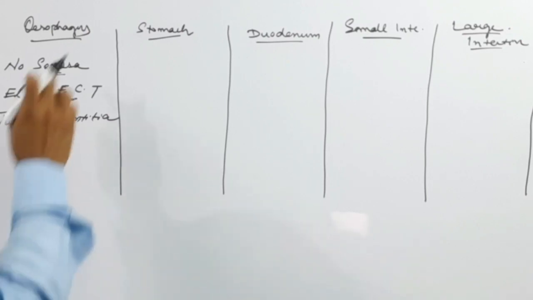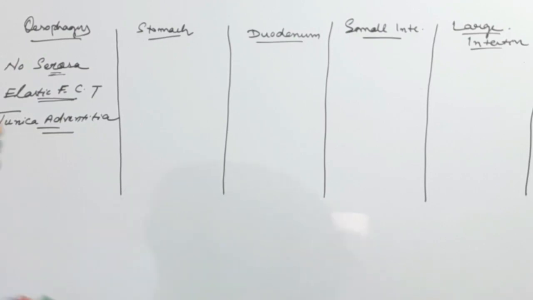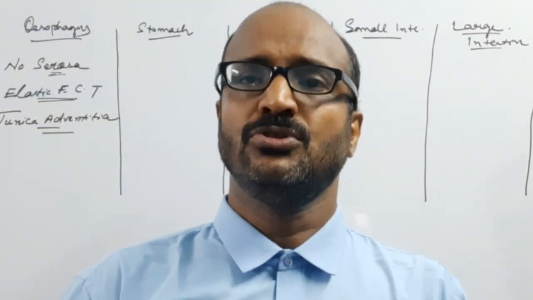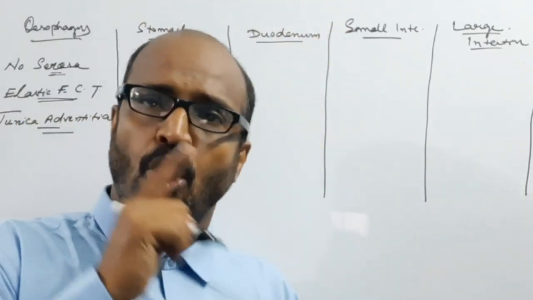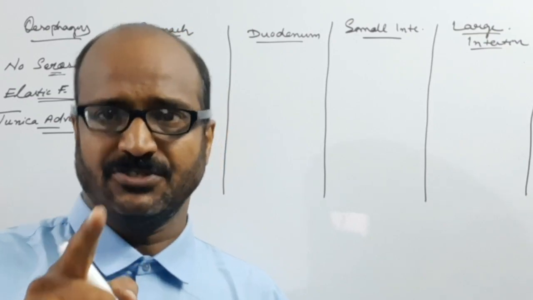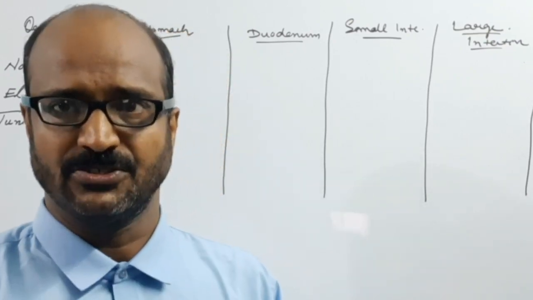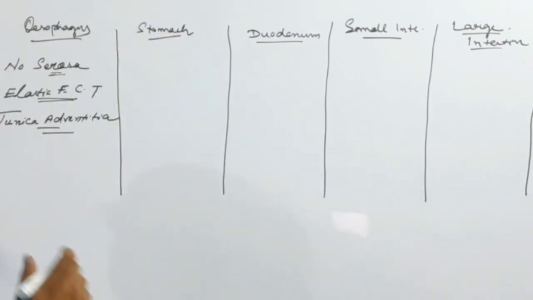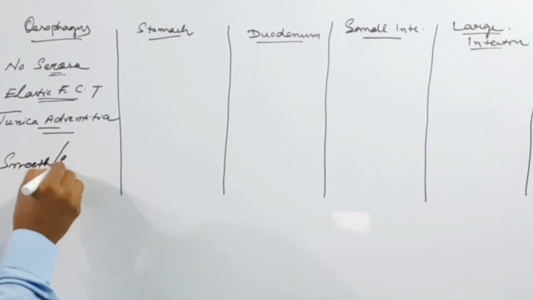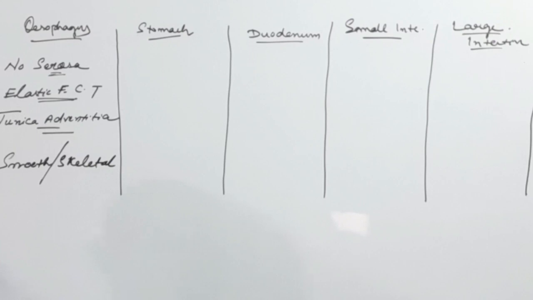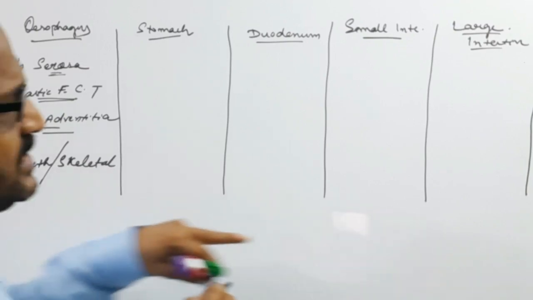And the next important thing is that the wall of the esophagus is provided with both types of muscles, smooth muscles as well as striated muscles. The tongue is also provided with two types of muscles, striated muscles as well as smooth muscles. So here the wall of the esophagus is also provided with smooth and skeletal muscles.